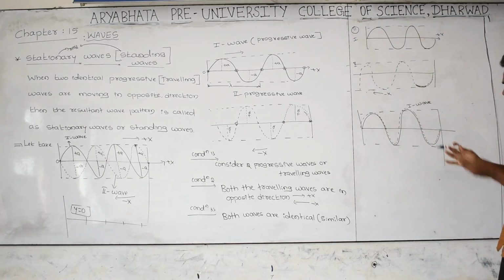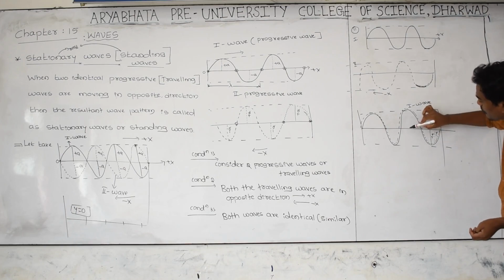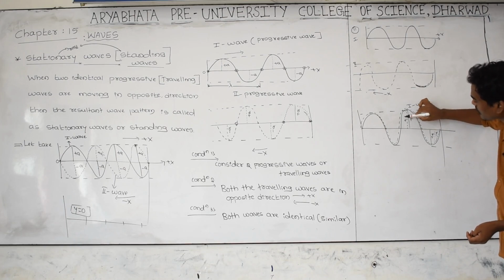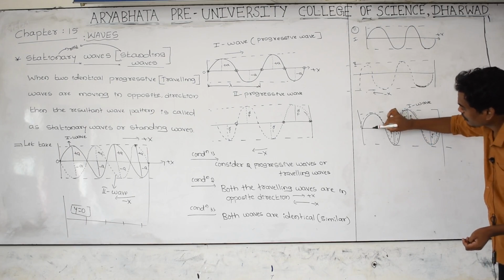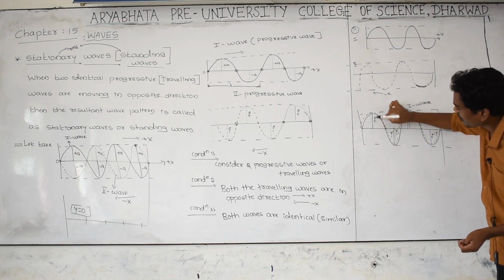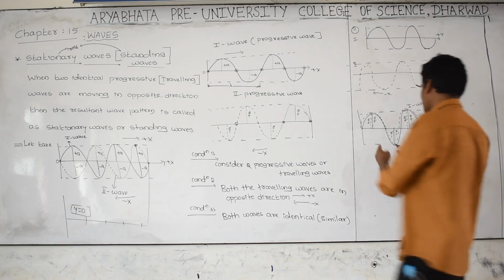Two waves have combined. Then first wave plus A and second wave also minus A. First wave plus A, second wave also plus A. First wave minus A, second dotted wave is also minus A. First wave plus A, second wave also plus A. And what is the resultant?